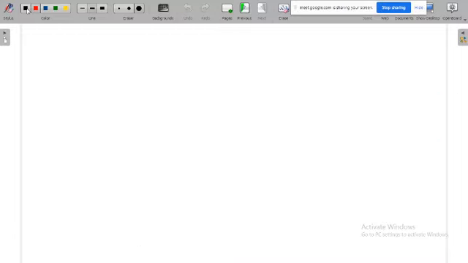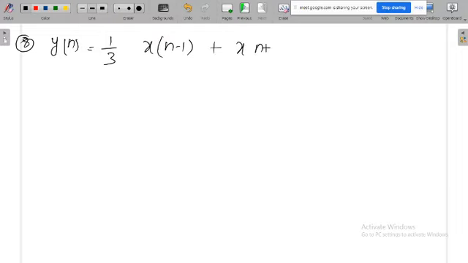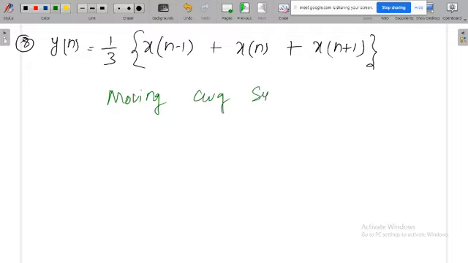Okay, next question. This is the last question. y of n is equal to 1 by 3 times x of n minus 1 plus x of n plus x of n plus 1. If you observe here, there are 3 samples, again divided by 3. That means it's something like an average. And this system is called a moving average system. Why is it a moving average system?